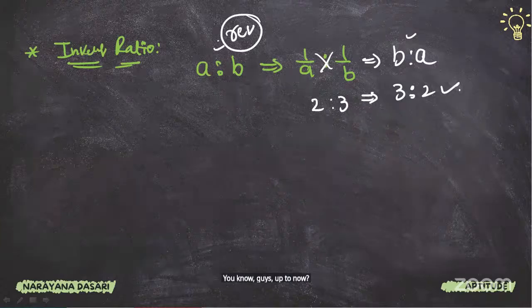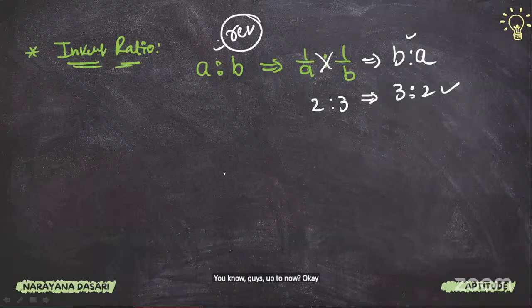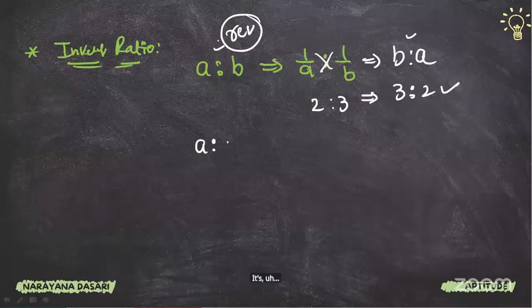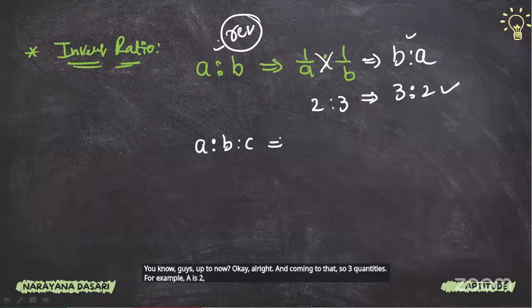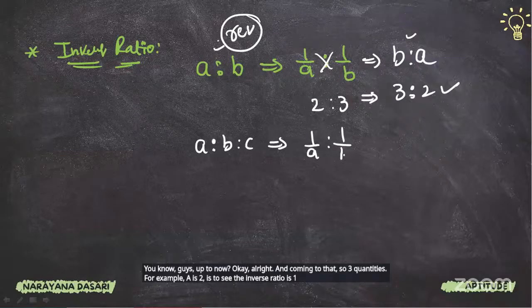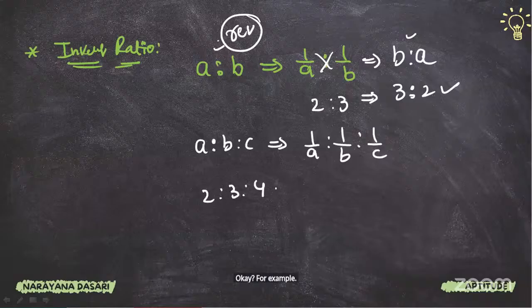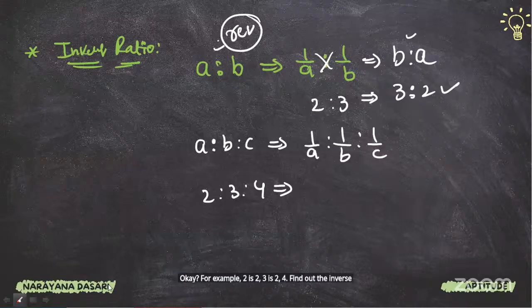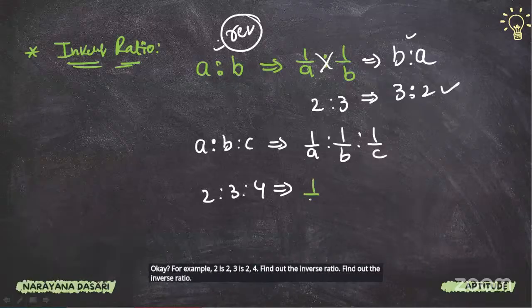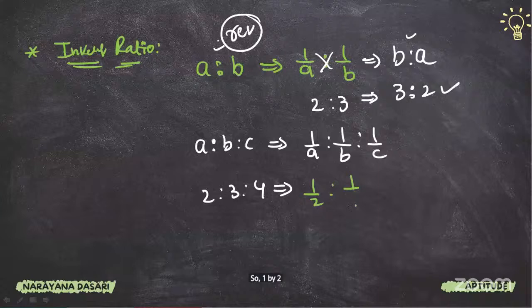Yes, sir. Okay, right. And coming to three quantities. For example, A is to B is to C. The inverse ratio is 1/A is to 1/B is to 1/C. For example, 2 is to 3 is to 4. Find out the inverse ratio. So 1/2 is to 1/3 is to 1/4.